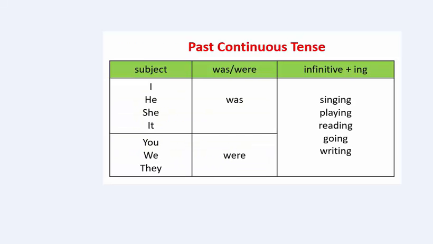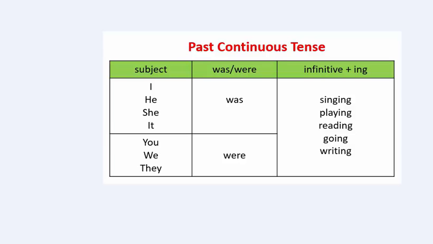So students, this is all about the past continuous tense. Here are some concluding points. There is the use of a subject, which is I, he, she, it, you, we, they. And there is the use of an auxiliary verb, which is was. Was is used for the singular, and were is used for the plural or second person pronouns.